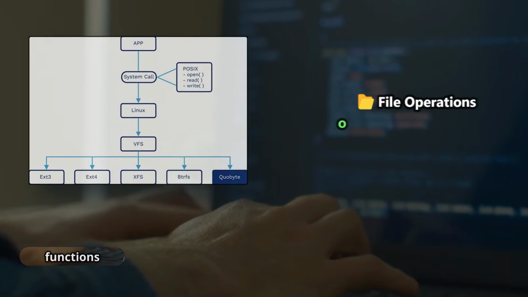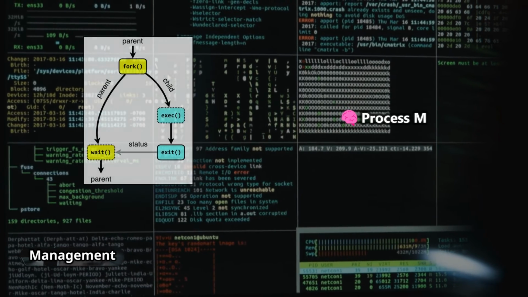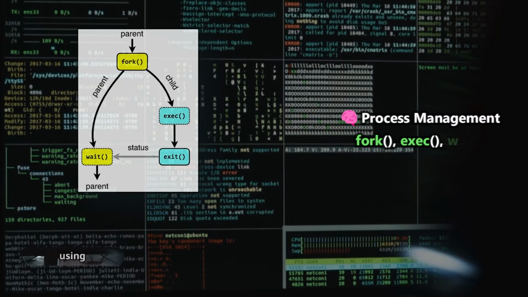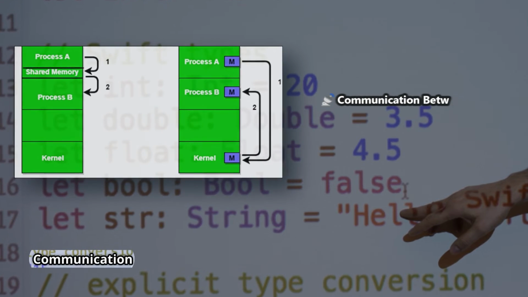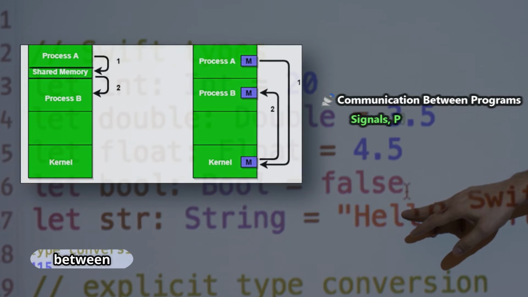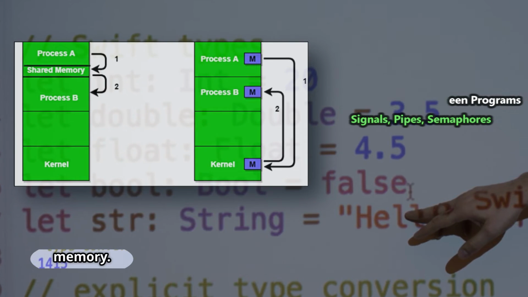File operations, functions like open, read, write, and delete. Process management, creating and controlling programs using fork, exec, and wait. Signals and inter-process communication, sending messages between programs using signals, pipes, semaphores, and shared memory.